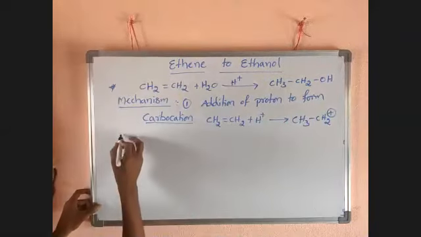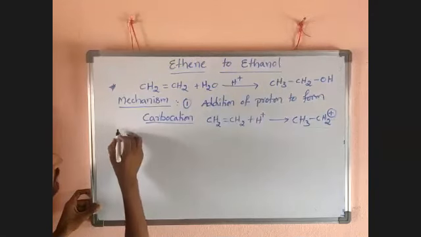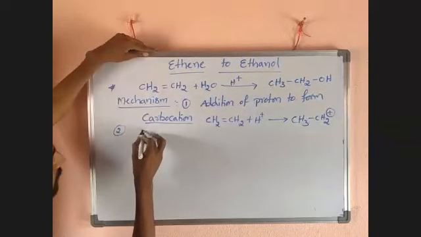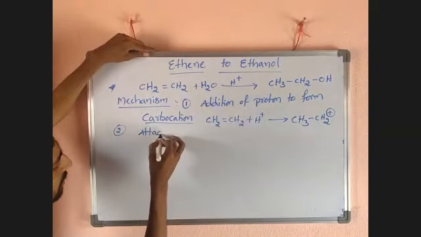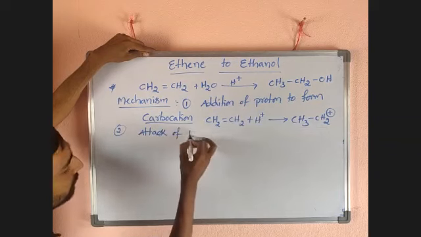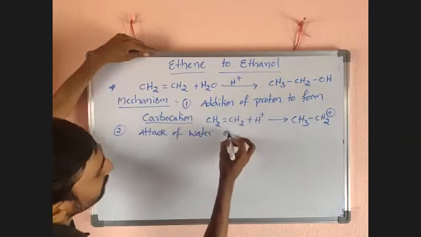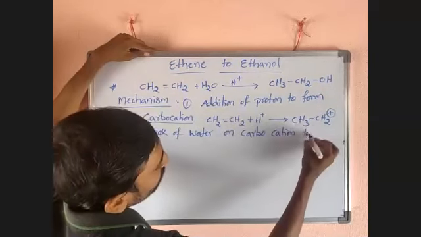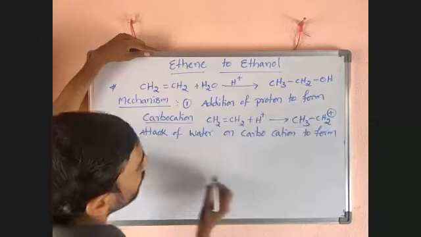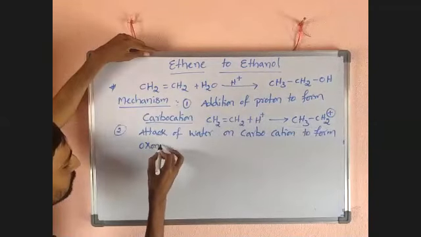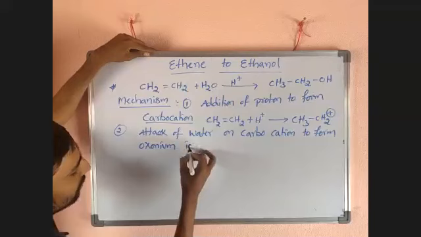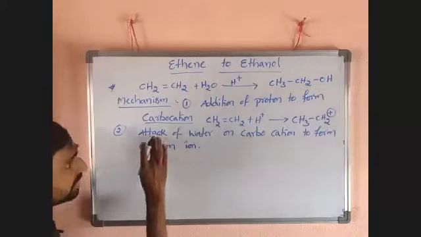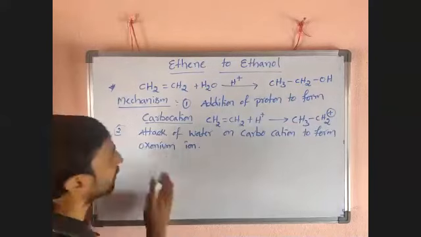In the second step, attack of water on carbocation to form oxonium ion.